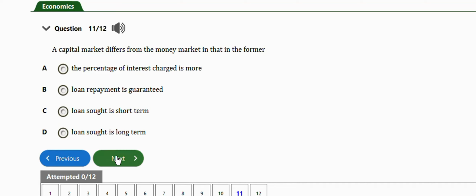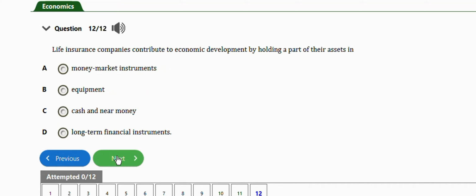Okay, the last question to end this video is this one. It says life insurance companies contribute to economic development by holding a part of their assets in money market instruments, equipment, cash and near money, long-term financial instruments. So guys, the right answer to this question is that life insurance companies contribute to economic development by holding a part of their assets in long-term financial instruments. So the right answer is option D.